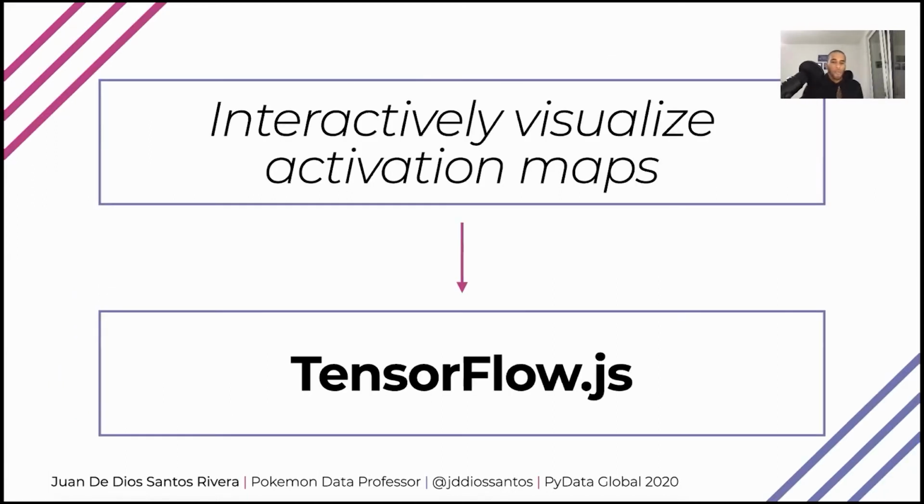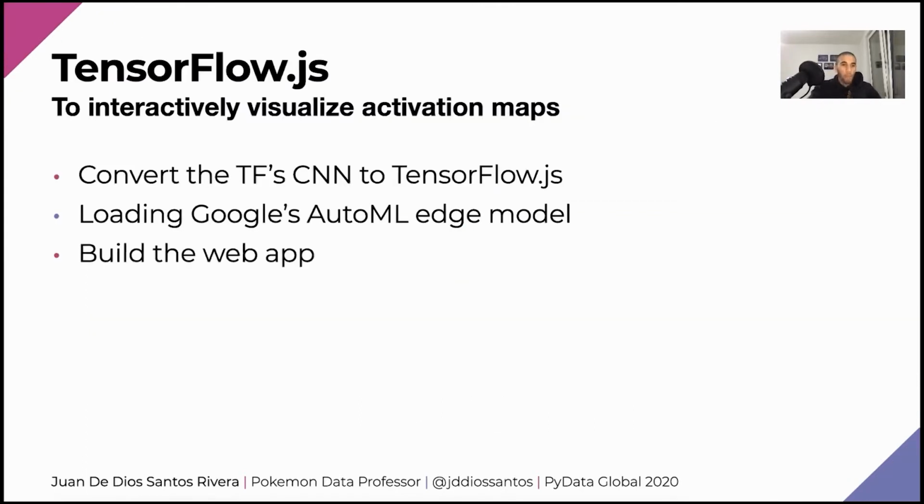Now, here, once again, I want to interactively visualize my activation maps. And for doing so, I'm going to use TensorFlow.js. And here, there are three things I need to do. The first one of them being converting my TensorFlow convolutional neural network to TensorFlow.js. Then I need to load my Google AutoML Edge model. And then, of course, I need to build the rest of the web application.